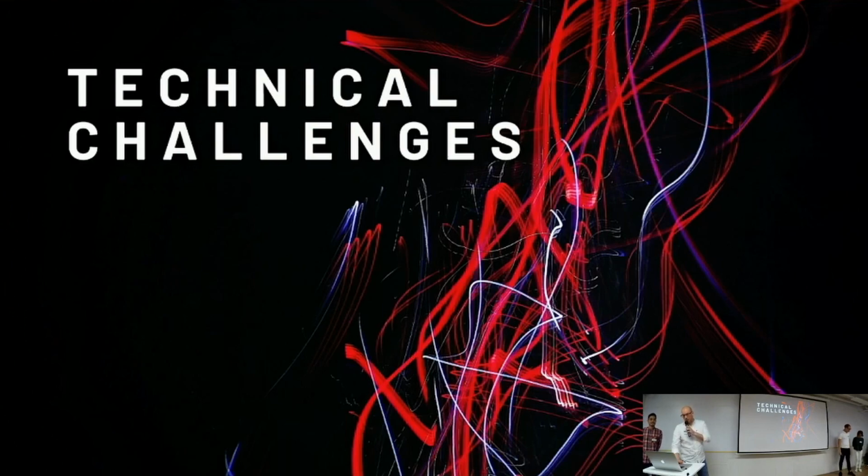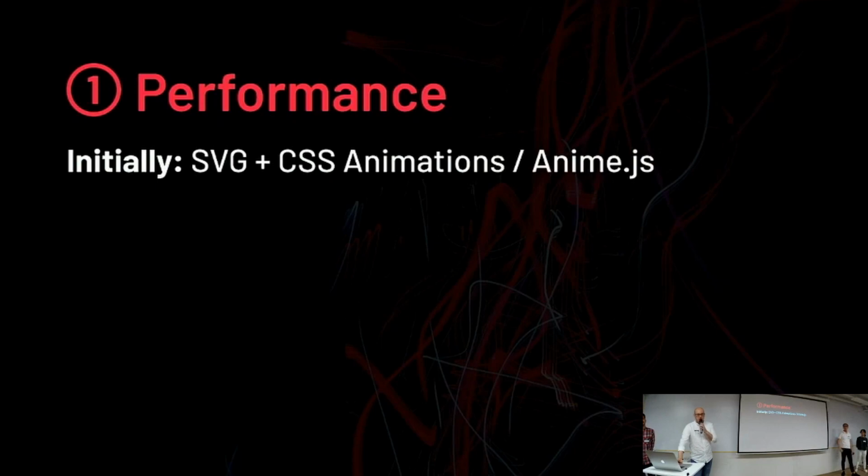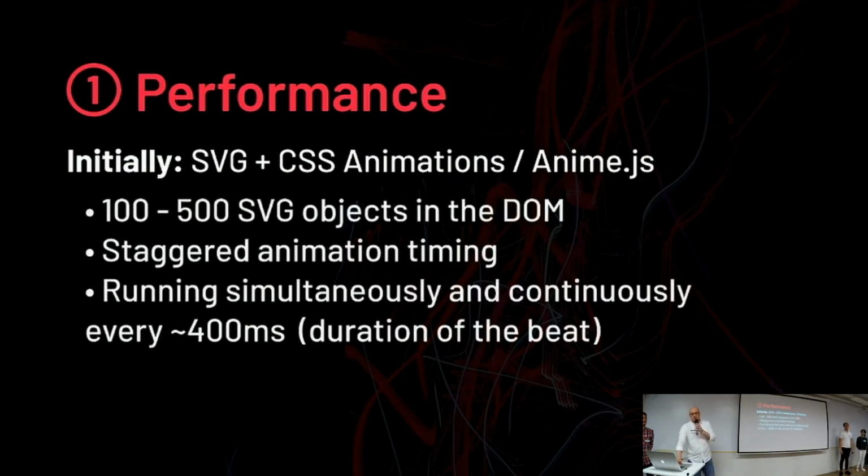So for some of our technical challenges, performance. Initially, we're rendering with SVG and CSS animations and using their accompanying libraries. And this is kind of troublesome because we're rendering typically between 100 to 500 SVG objects in a DOM. And all of these are trying to run simultaneously and continuously every 400 milliseconds, which is roughly the average duration of a beat.